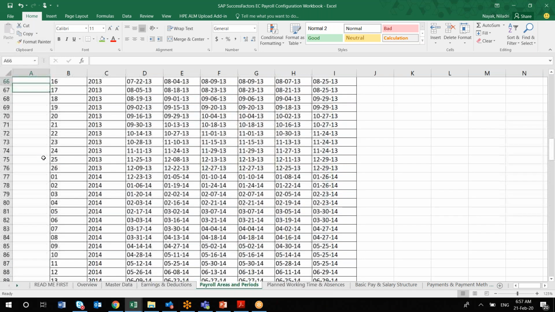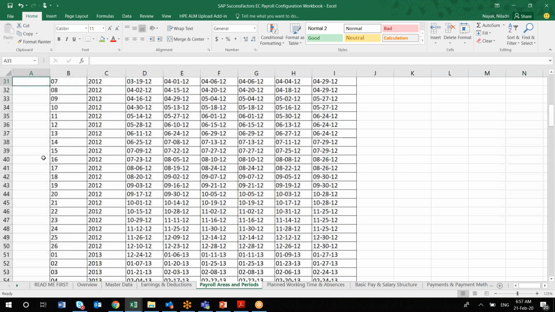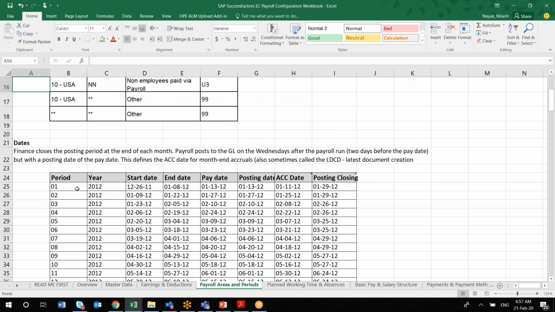Once you run that program, you just have to download that particular sheet and capture it here, like these are my posting dates, or it is again optional. You can also mention that from 2020 to 2025 the payroll period has been created. If any changes are required in terms of pay date, you have to maintain them manually.